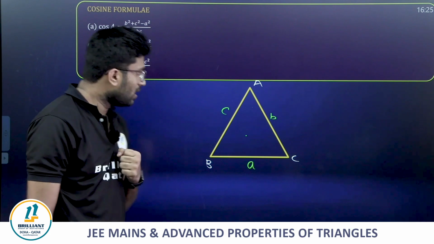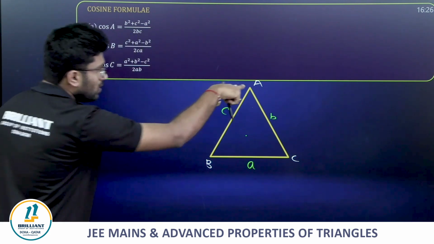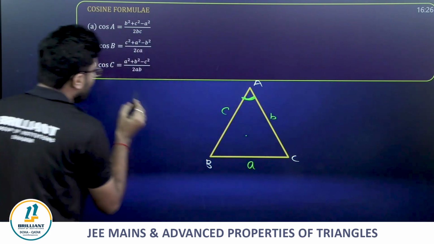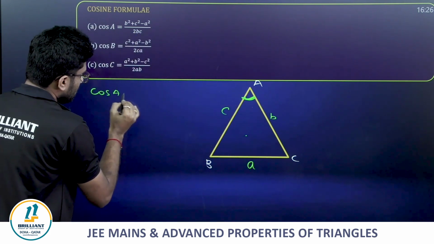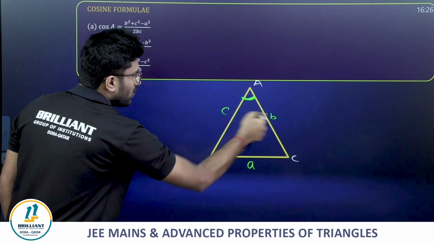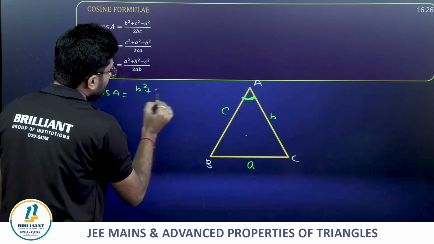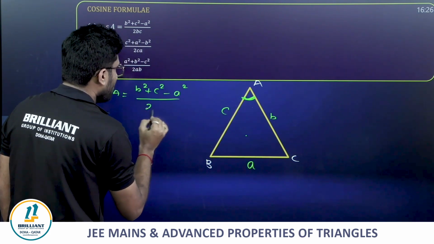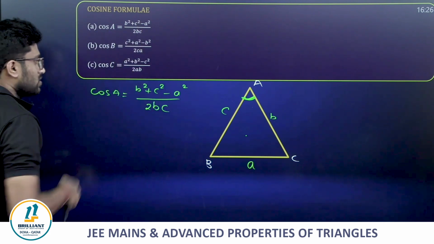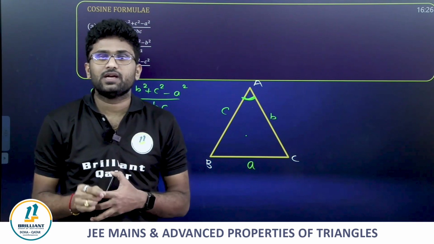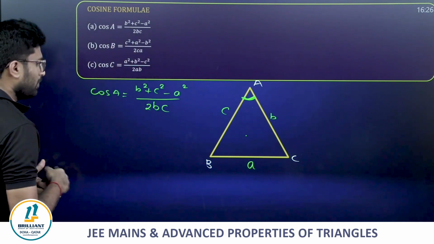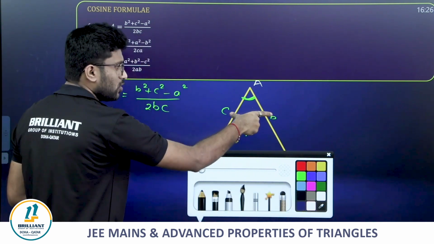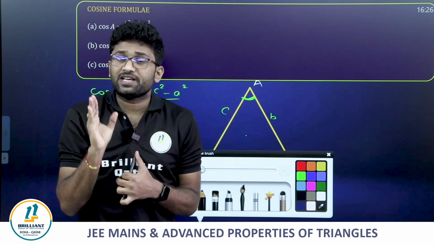That's it. And coming to cosine rule, if you know all the three sides, then cos A is equal to the sum of the squares of these two, b square plus c square minus the square of the opposite side length, divided by 2bc. Cos A is equal to b square plus c square minus a square by 2bc. Next, one more important thing from this, like you know two sides. The applications of cosine rule.